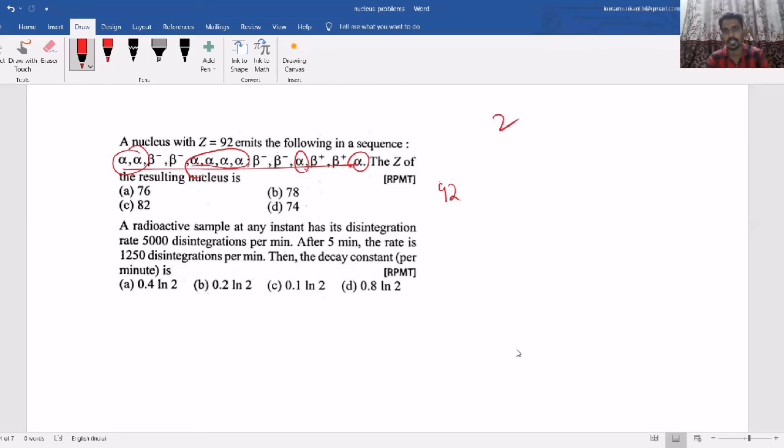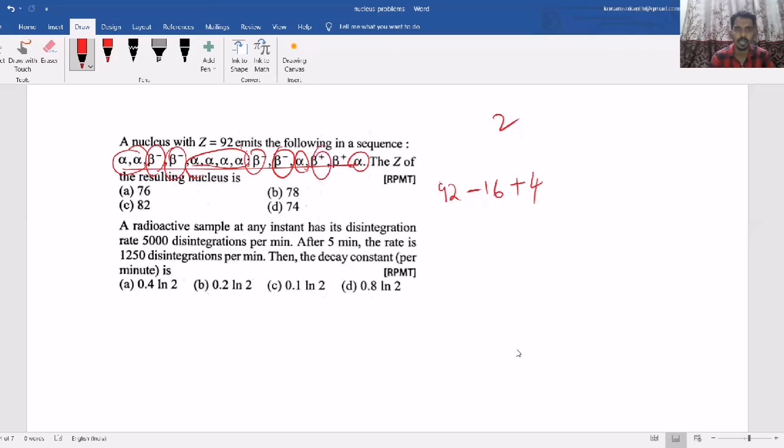Here 8 are there, so due to alpha the atomic number decreases by 2 each. Then look at beta minus: 1, 2, 3, 4. Beta minus means the atomic number increases by 1. That means 4 are there, so plus 4.